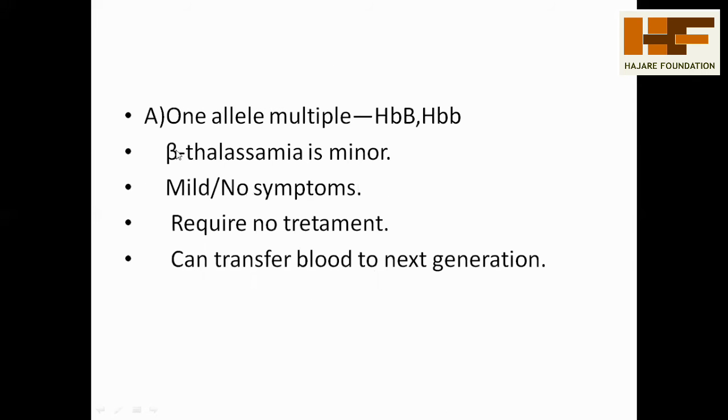And this has only one allele in mutant form, with multiple forms such as HbB capital B and small b. This is a heterozygous condition, and that condition is called beta thalassemia minor.